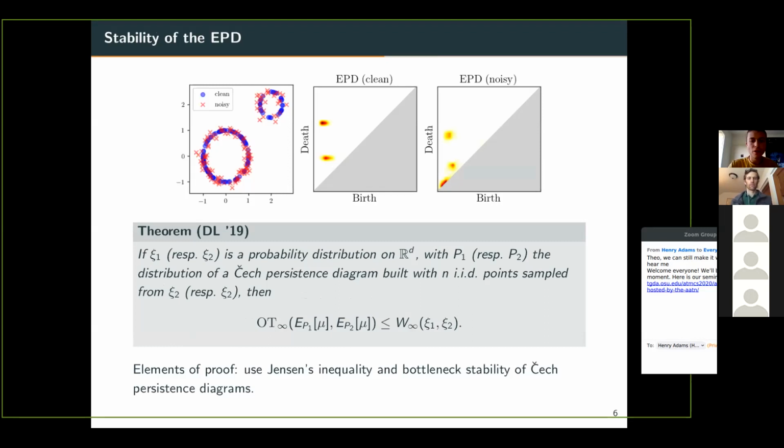Okay. So actually, yes, there are really fundamental differences between the Wasserstein distance between probability distributions and this OT_p distance. The fundamental difference is that the Wasserstein distance is the distance between probability measures. That's to say, it is the distance between measures which all have mass 1. So it is easy to extend it to a distance between measures which all have the same mass, let's say m. But there is a key difference between the Wasserstein distance and this OT_p distance. It is the fact that here, the OT_p distance is a distance between measures which have different masses.